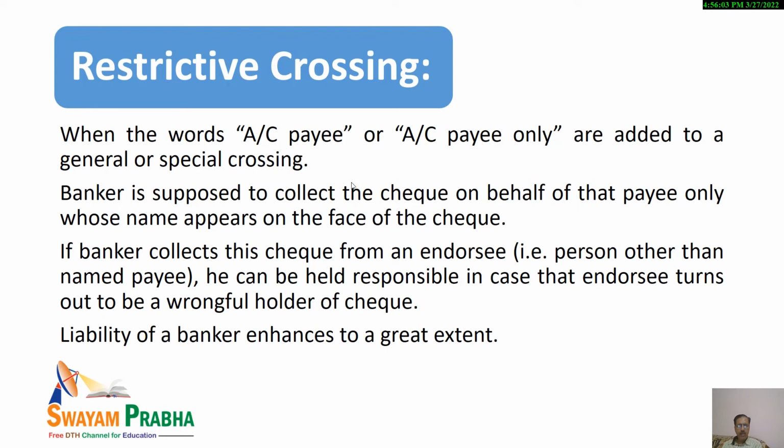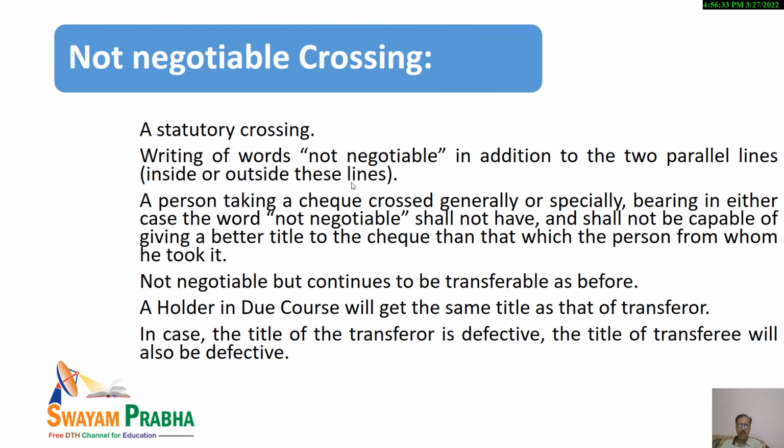And in case the banker collects this check for the endorsee, that means a person other than the payee, then he can be held responsible in case the endorsee turns out to be a wrongful holder of the check. So it should be kept in mind. In this case, the liability of the banker increases to a large extent.